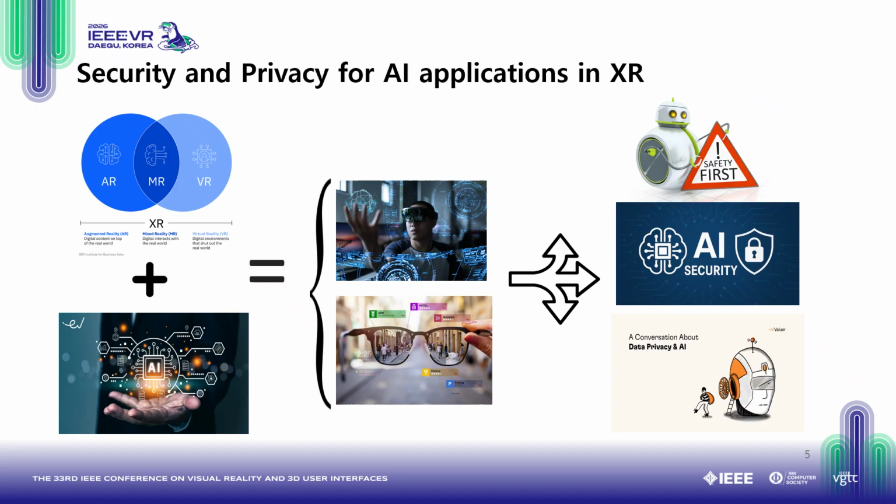So what is the problem then? The problem is security and privacy for these AI applications in XR. As you know, AI-driven XR systems which are connected to networks or cloud services are vulnerable to unauthorized access, which can lead to manipulation of XR content or the user environment. So that's potentially causing harm to the XR user.